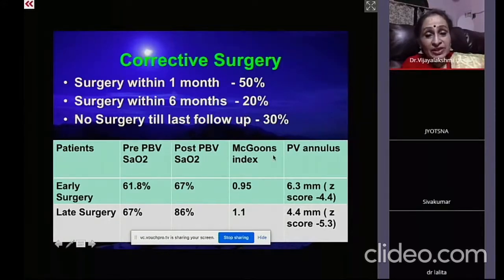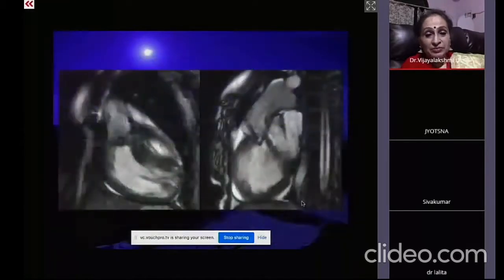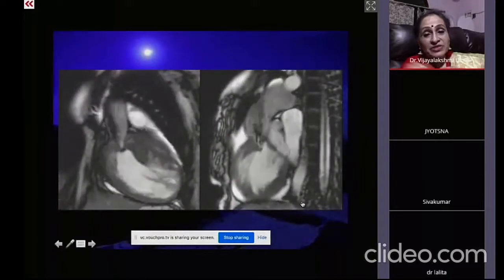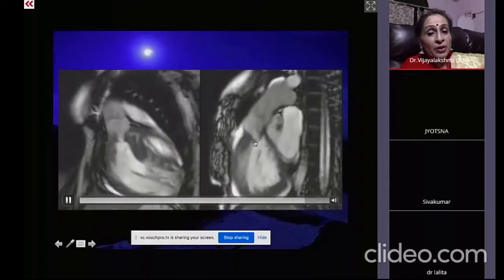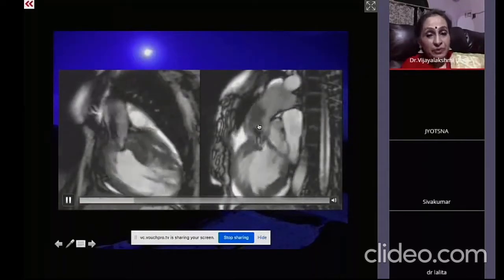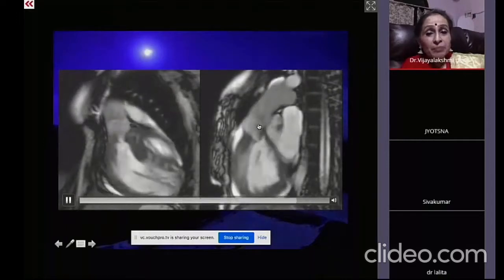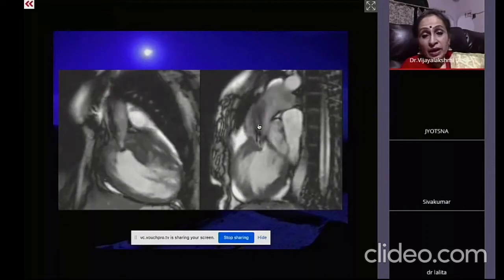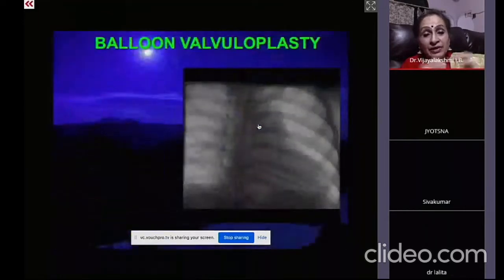And you can see that the Magnus index, the annulus improved a lot, and Z-score also improved considerably after the balloon dilatation. So now we have CT, MRI, and whatnot for knowing not only the infundibular valvular stenosis and even peripheral. The peripheral pulmonary artery stenosis are better seen in the CT angio rather than our angio.